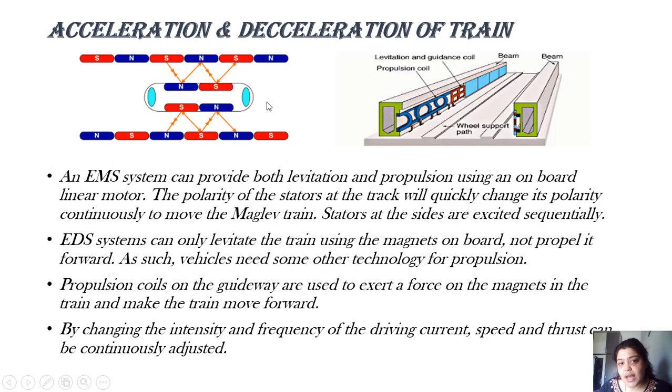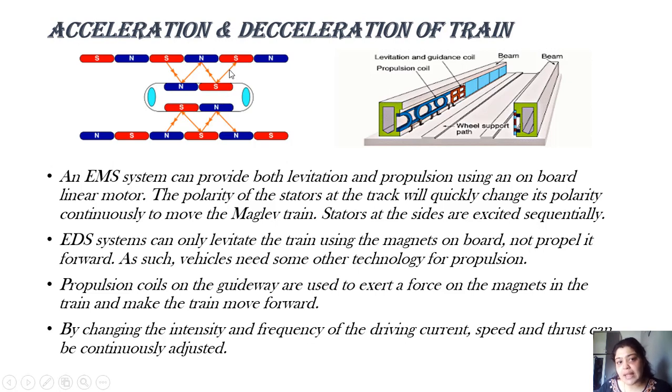Now just assume that the train is moving in this direction. I want to bring it to a halt. So what can be done is I have to change the polarity of the guideway magnets in such a way that there is a repulsive force here. Suppose I have considered this scenario, that the train was moving like this and now the polarity is as shown in the figure. What happens?